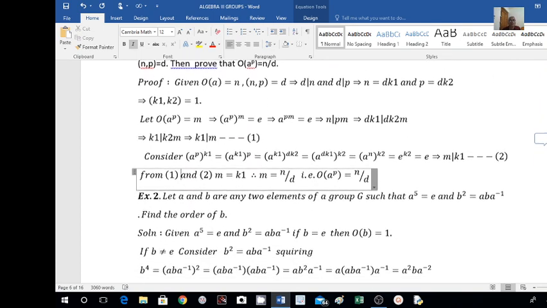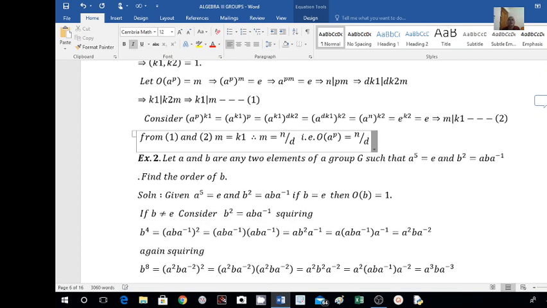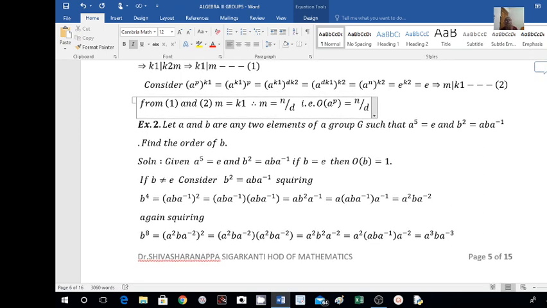Next, an example. Let A and B be any two elements of group G such that A to the power of 5 equals E, and one more thing is given: B square equals A B A inverse.